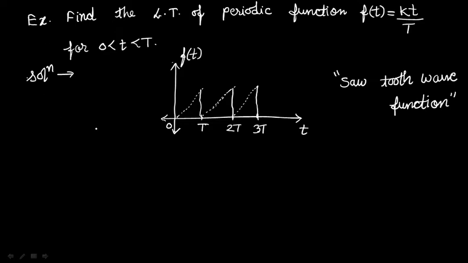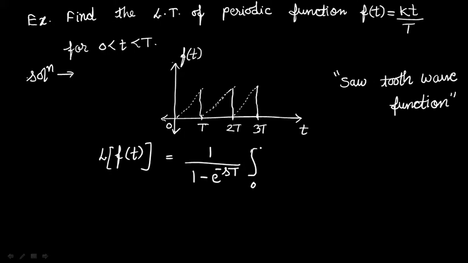This is a periodic function, therefore we apply the formula for periodic function. Laplace of f of t equal to 1 upon 1 minus e to the power minus s into capital T, integration 0 to capital T, e to the power minus st into f of t dt.